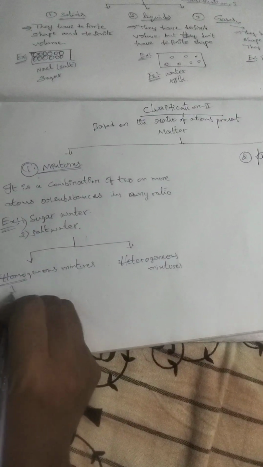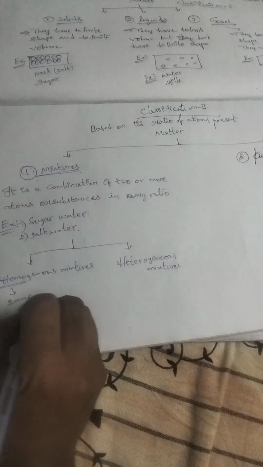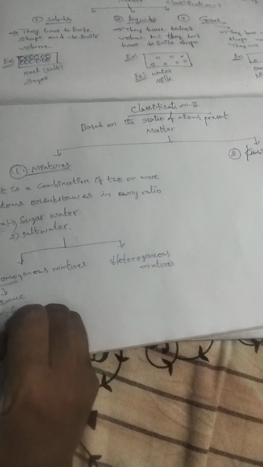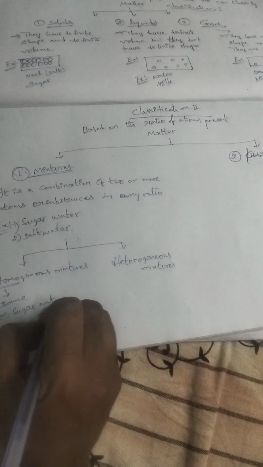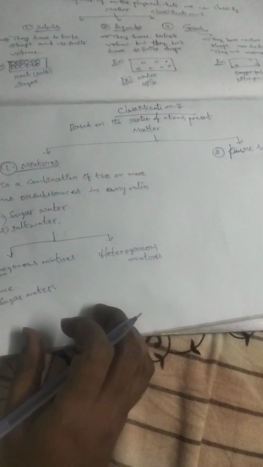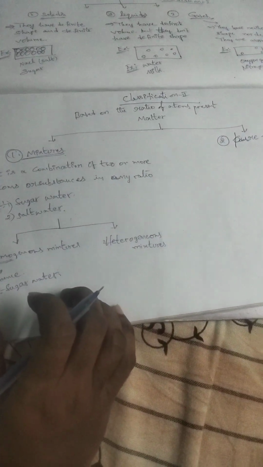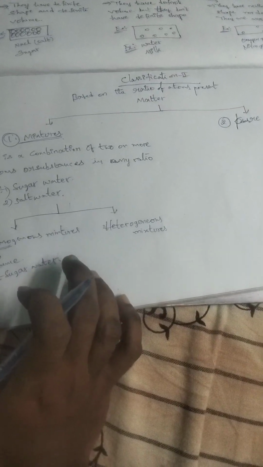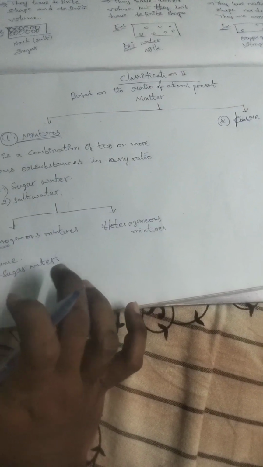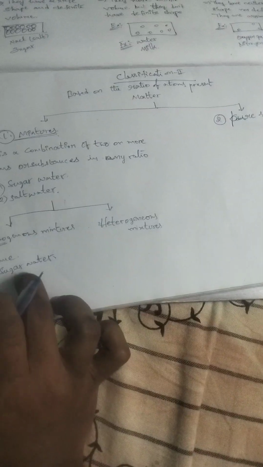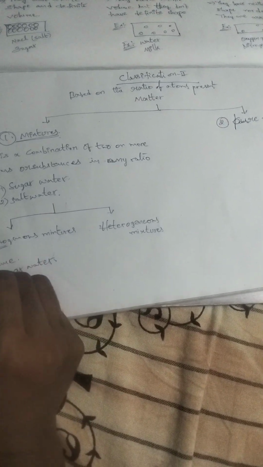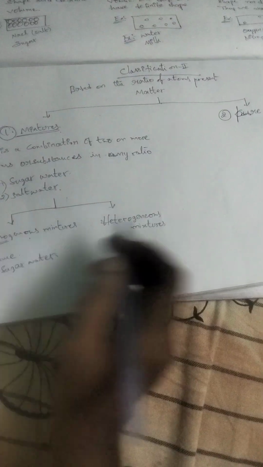Homo means same. If you take sugar water, the sugar is entirely mixed in the water throughout the solution. Yes or no? Yes. If you mix sugar into water, the sugar is entirely mixed throughout the solution, so that mixture is called a homogeneous mixture.